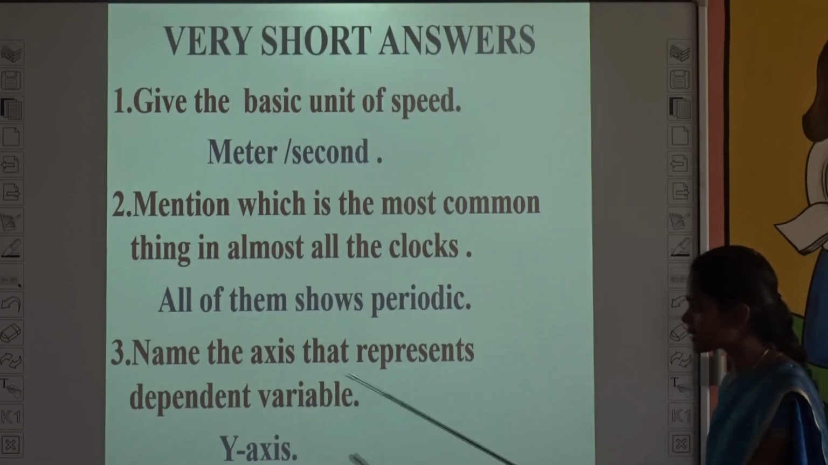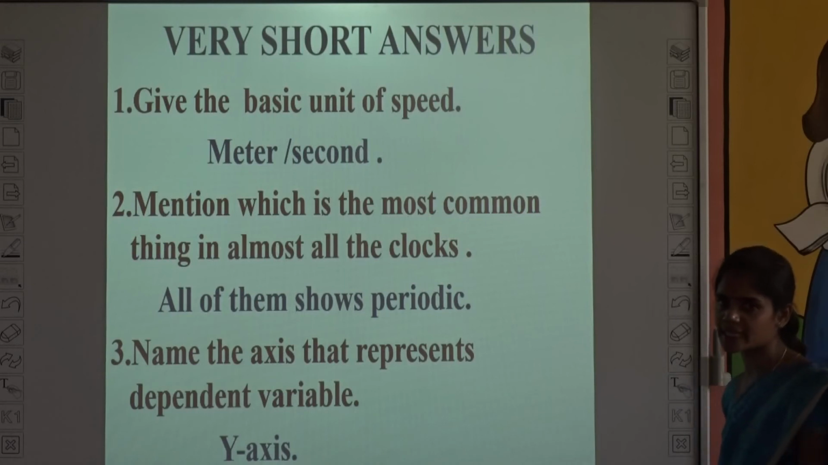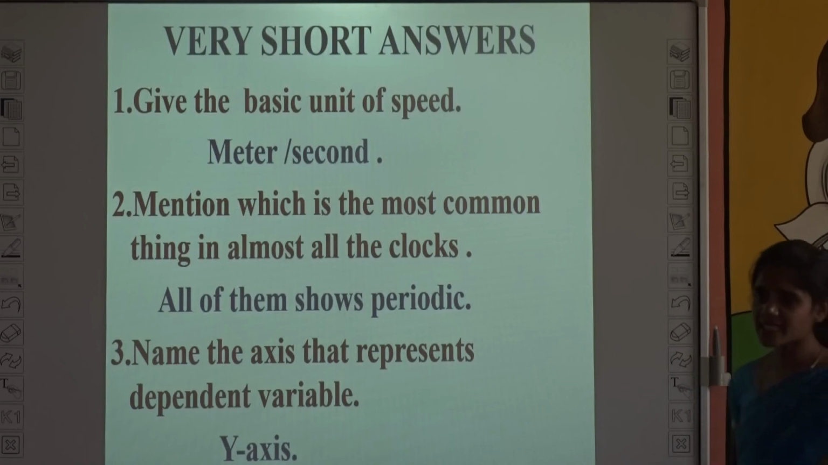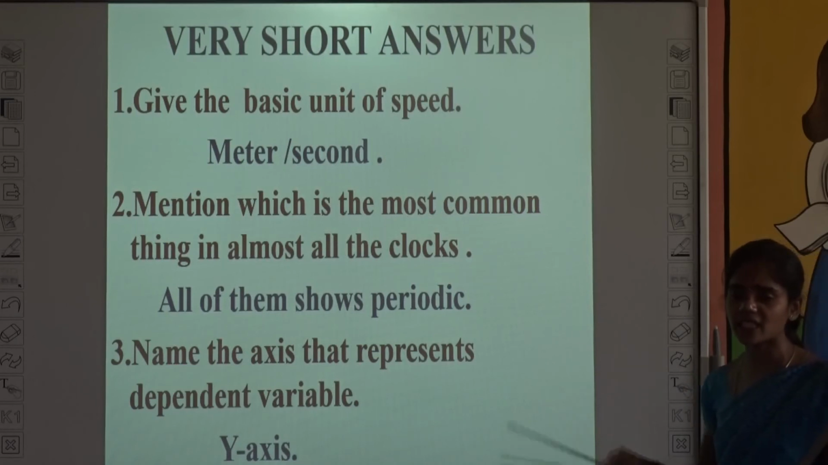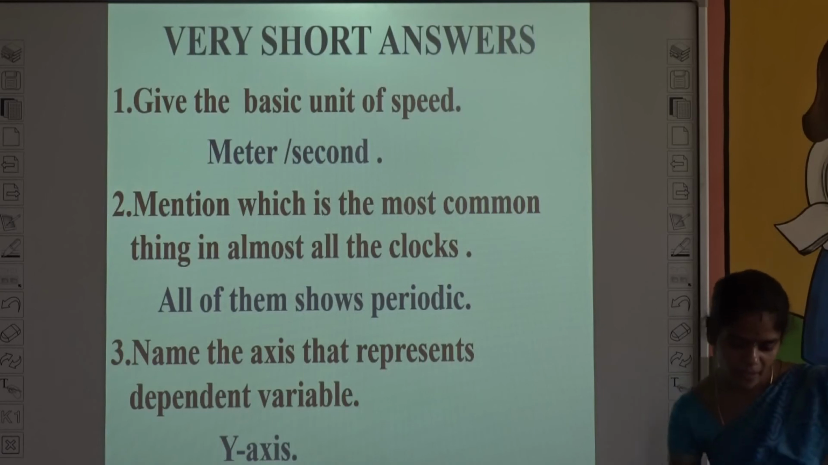Name the axis that represents dependent variable. It is y-axis. In a graph we have two axes. The horizontal line is x-axis and the vertical line is y-axis. So the axis that represents the dependent variable is the y-axis.